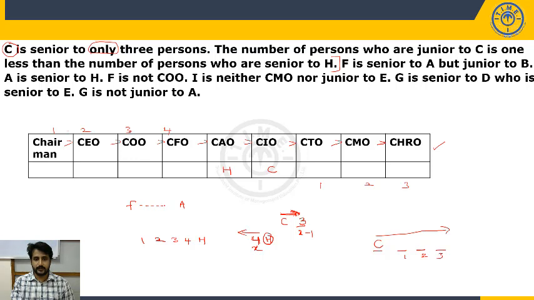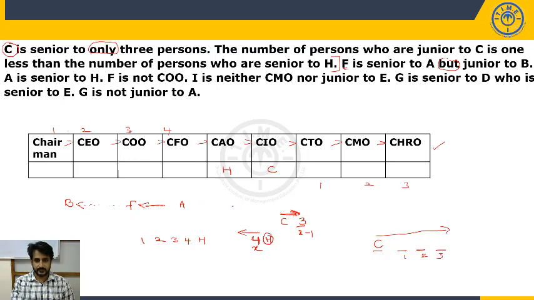Why I am taking it this way means we have taken all in greater than format, senior to junior, senior most to junior most. So F is senior to A. F is junior to B is as good as B is senior to F. That's it, right? Okay. Next, A is senior to H.